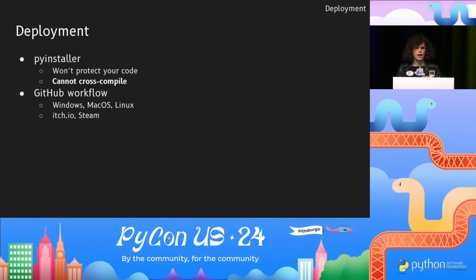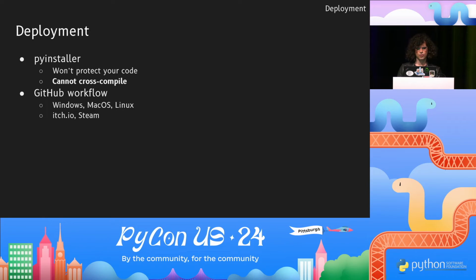So I want to touch briefly on deployment because, in my opinion, this is Python's great weakness when it comes to game development, and the one that matters. Unlike speed, who cares? I used PyInstaller to freeze the source code into an executable. There are huge drawbacks to doing this. First, PyInstaller won't actually protect your source code. What it does is unpack the project into a temp directory. If you care about this, and to be honest, I don't, you would need to use a different tool.